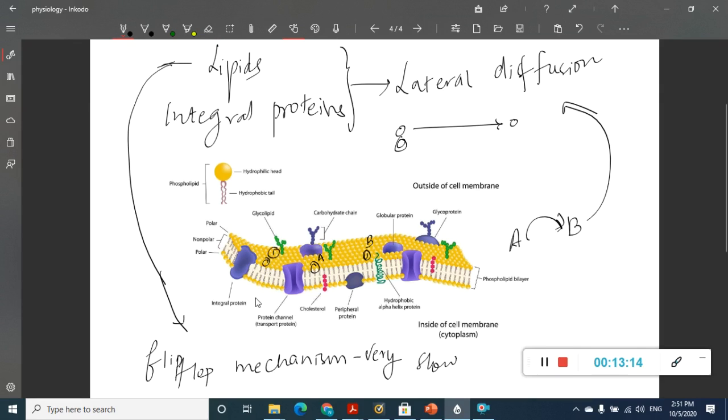See, this is 1, this is 2. Flip-flop mechanism is a 1 to 2 movement. That is, they are moving transversely. That is the flip-flop mechanism.